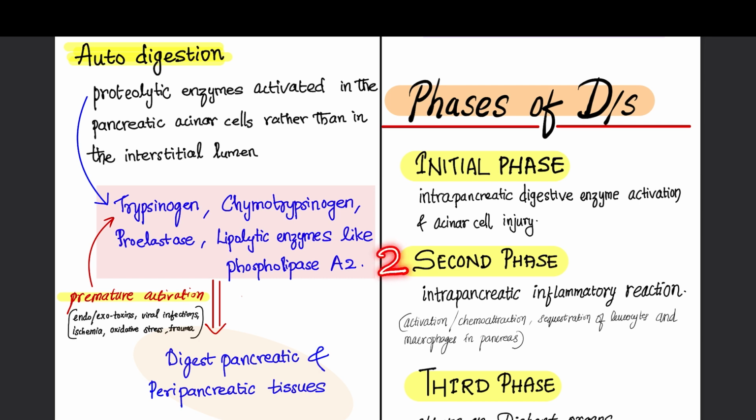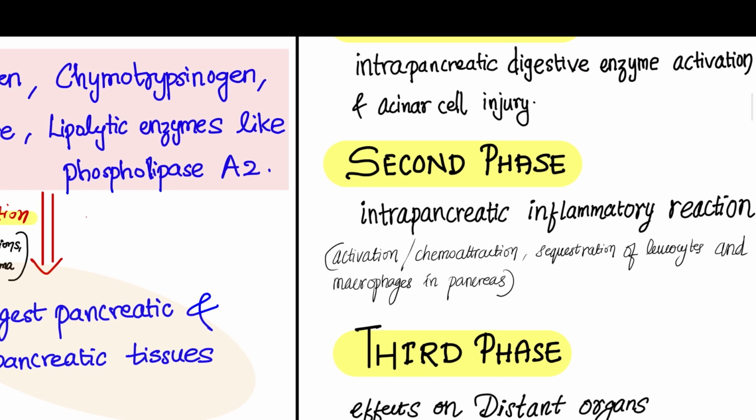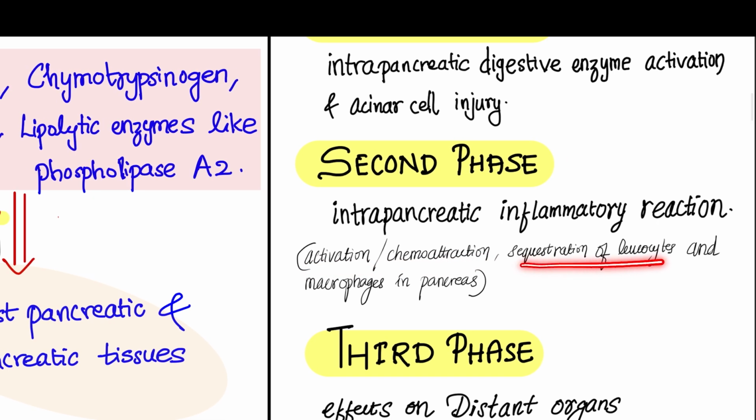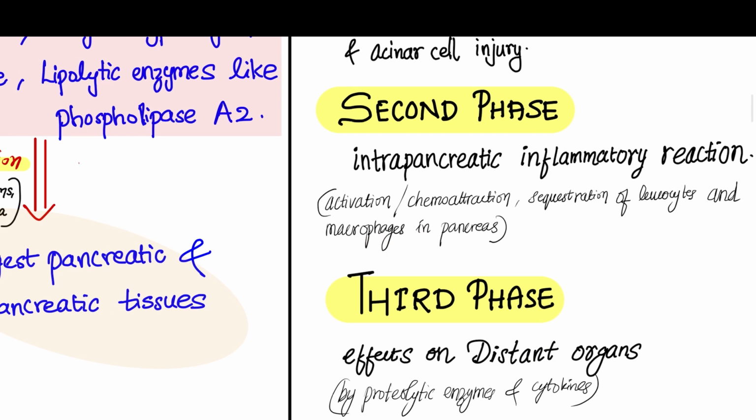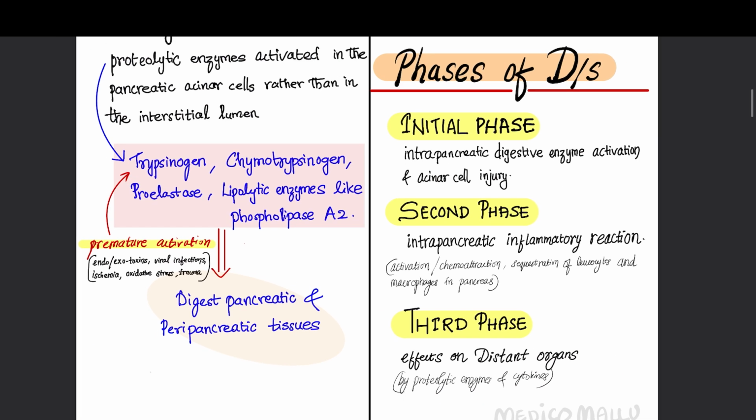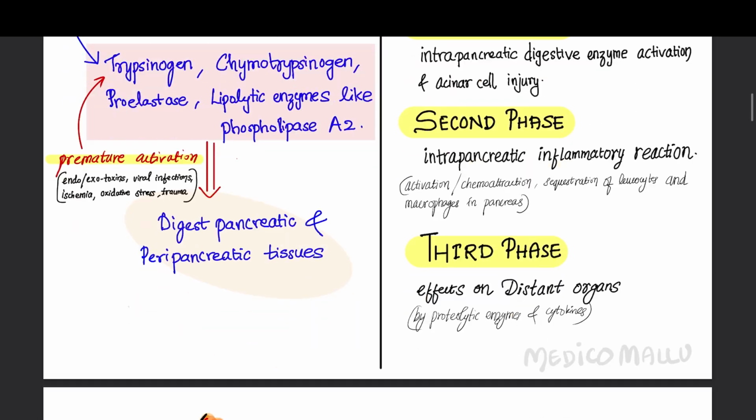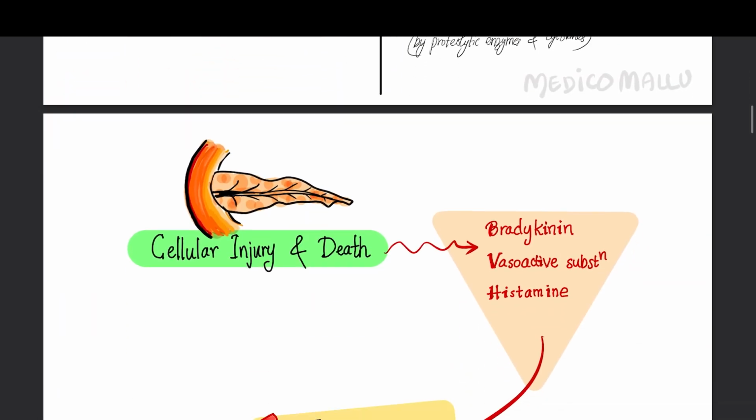The second phase is intrapancreatic inflammatory reaction, where there will be chemoattraction and sequestration of leukocytes and also macrophages in the pancreas. And the third phase is the effects on distant organs, where these proteolytic enzymes and cytokines act in distant organs. So those are the three phases of acute pancreatitis.